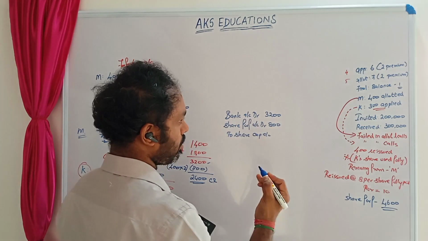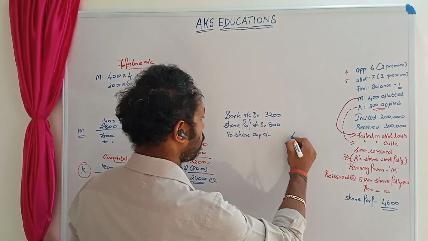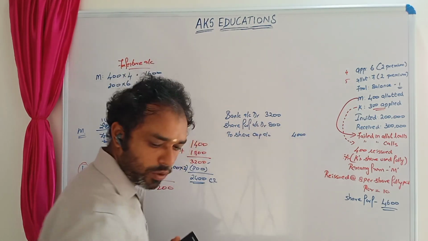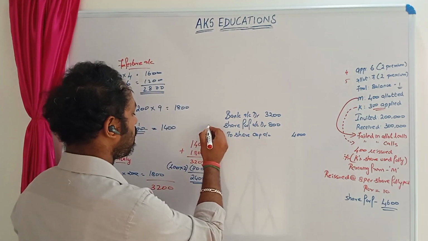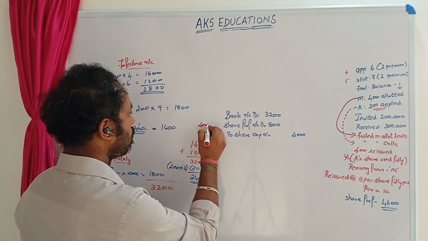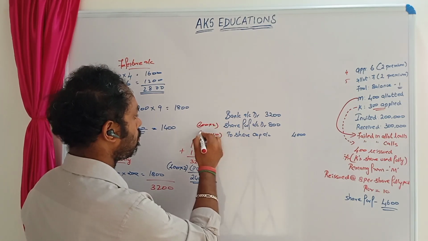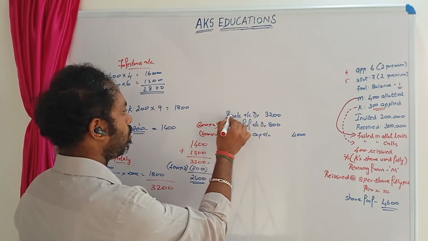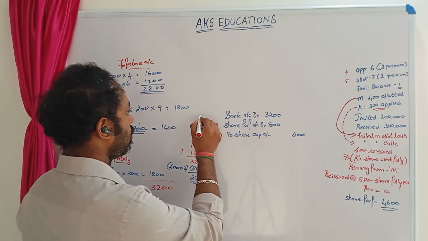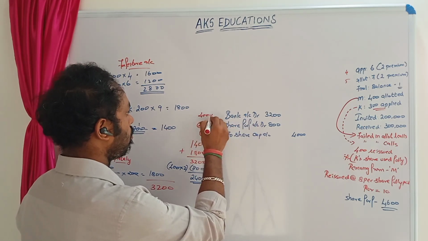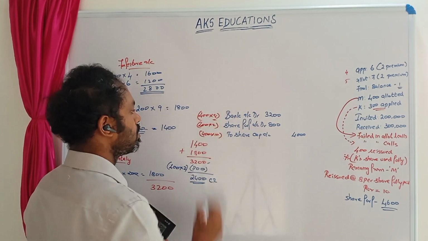Obviously par value is 10. So 400 into 10, 4000. So I'll just put it here also. That is 400 into 2. 400 into 10. Then obviously 400 into 8, which is already given in the question. This is given in the question.